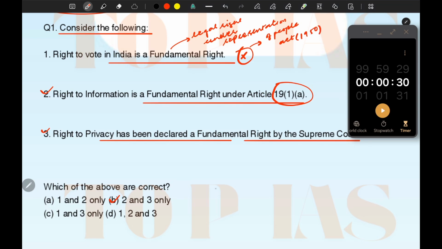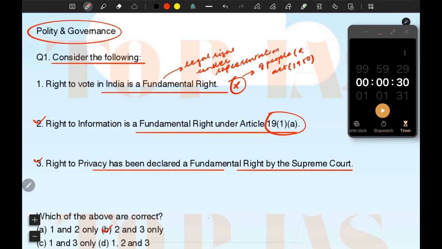Okay, so right to vote is a legal right under the Representation of People Act of 1950. Okay, so right to information is a fundamental right under Article 19(1)(a).